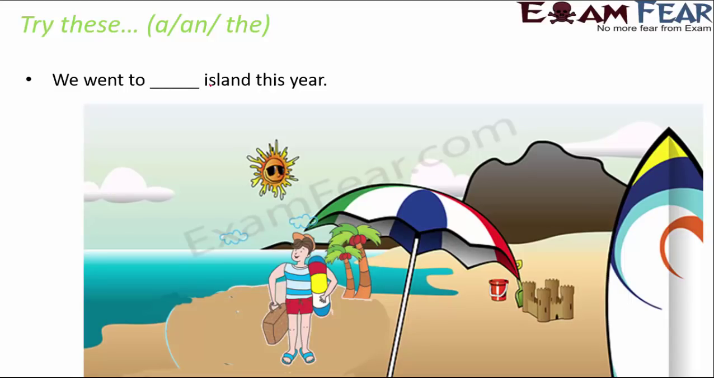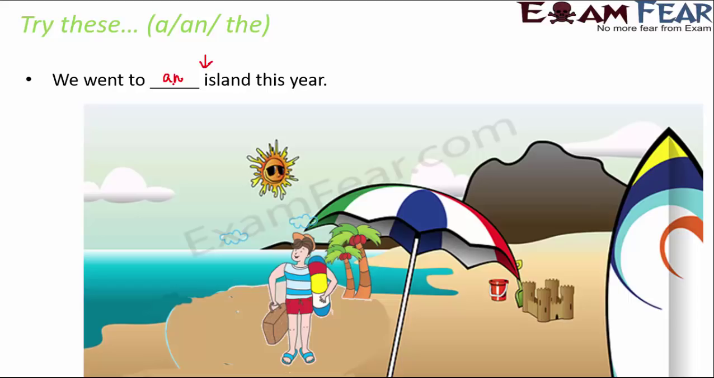We went to dash island this year. Here if you look at this one, it starts with I, which is a vowel, and sound wise also it is "island", so it starts with an I sound. So we will write, we went to an island this year. Now sometimes, let's say if you want to say we went to the island this year, that should also be correct. It is just that the meaning changes.